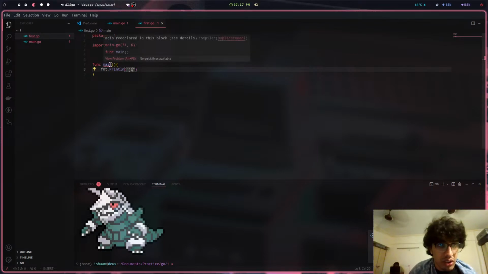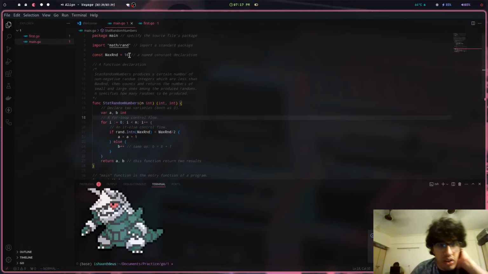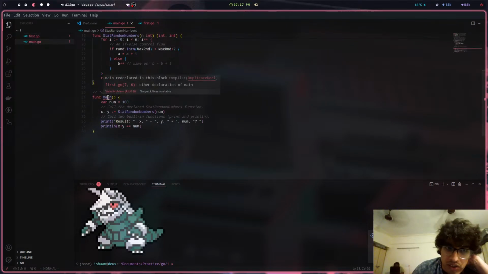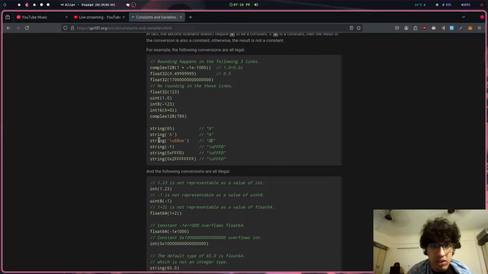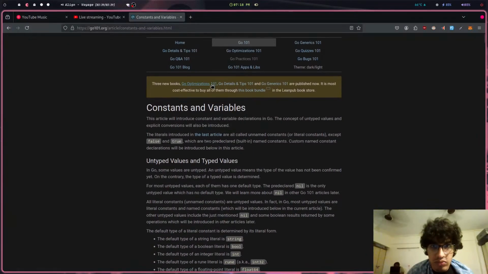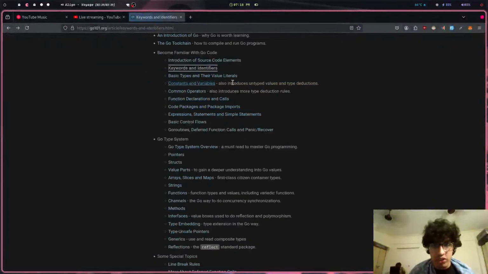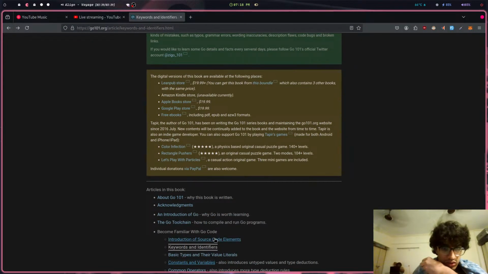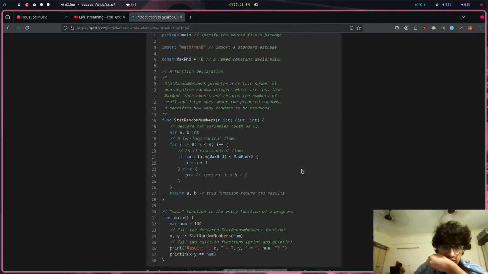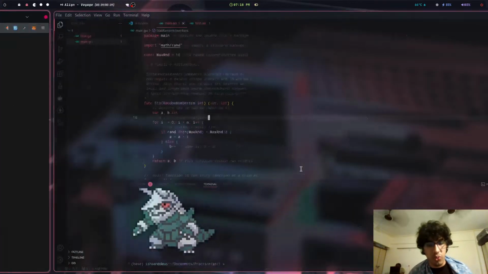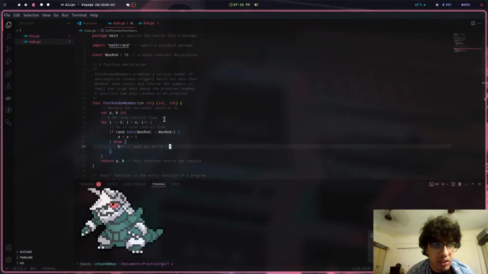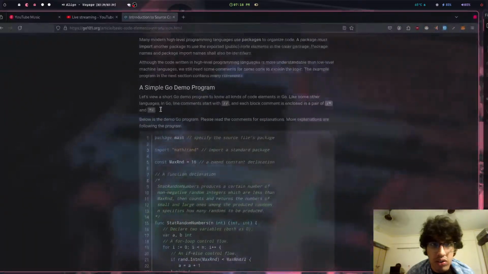Redeclared in the same block. How do I do it here? Main. This is also throwing an error. Main redeclared in same block. Why is this throwing an error? Let's go back. Let's go to this spot. Main is the entry point function, package main. So where is it being redeclared? What am I doing now?